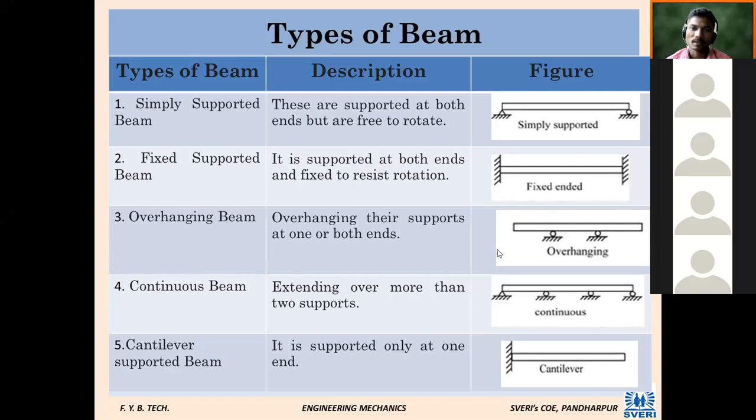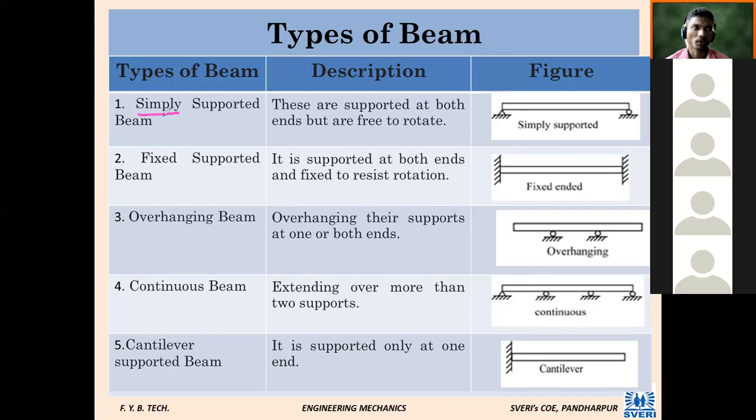Why did this word simply come here? Because one object is just kept on the other object. Number one, just kept, not tightened, not fixed. Only one object is kept on the other object, and supports are given at the end. That's why it is called a simply supported beam.